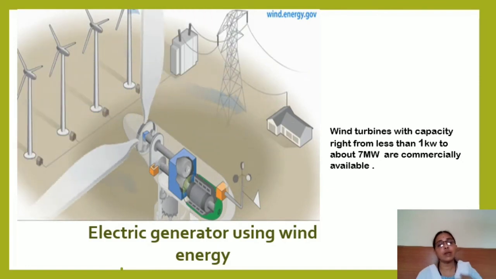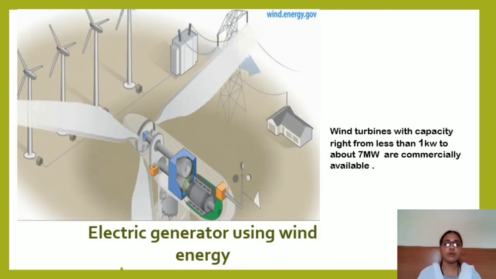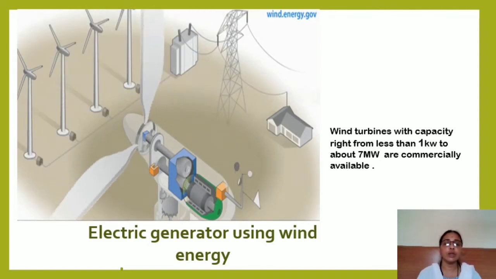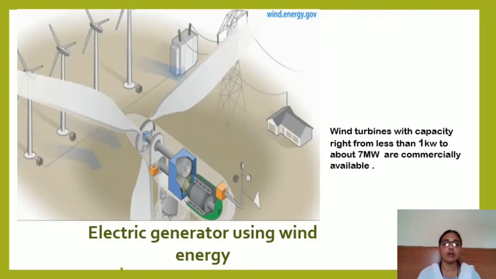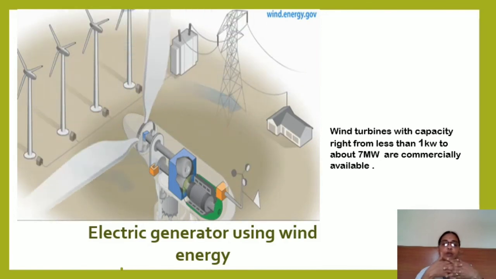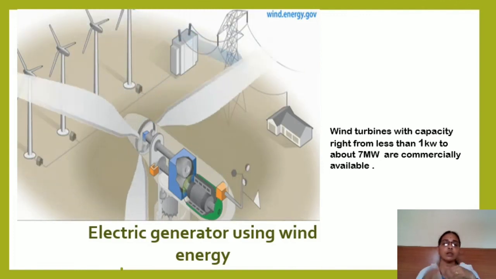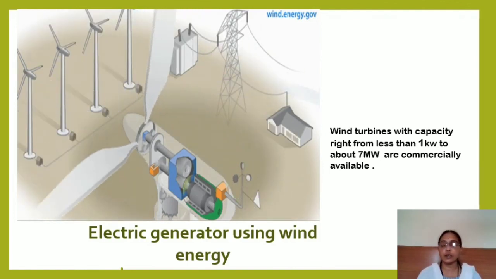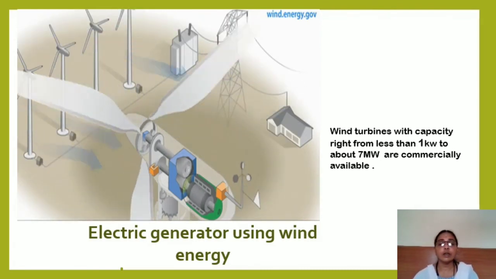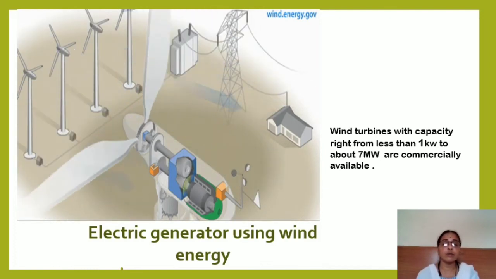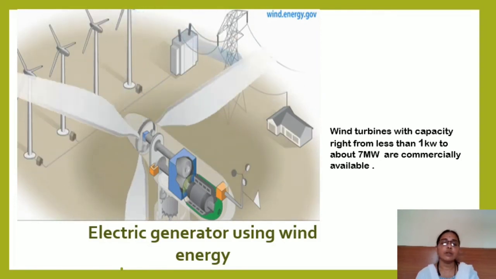Wind is coming, and because of the wind, the fan keeps on moving and the shaft keeps on moving. As the shaft moves, you could see there is a gearbox. This blue colored box is called a gearbox. The gears fit on each other and keep on moving. When one circle moves, the other circle also moves. And then here is a generator that keeps on rotating. The turbine rotates and the generator generates electricity.